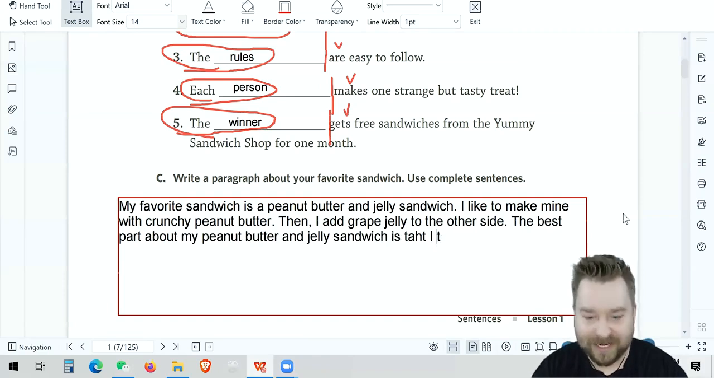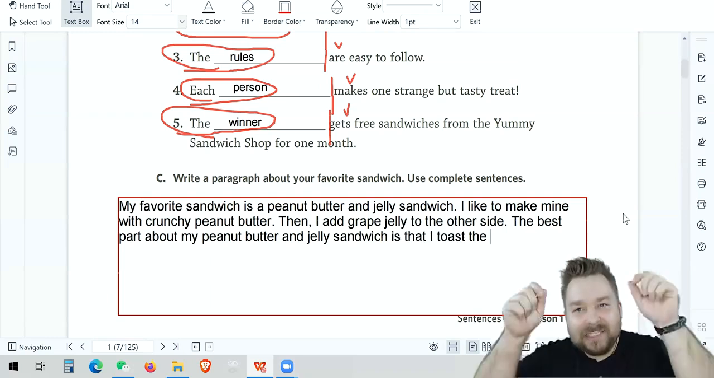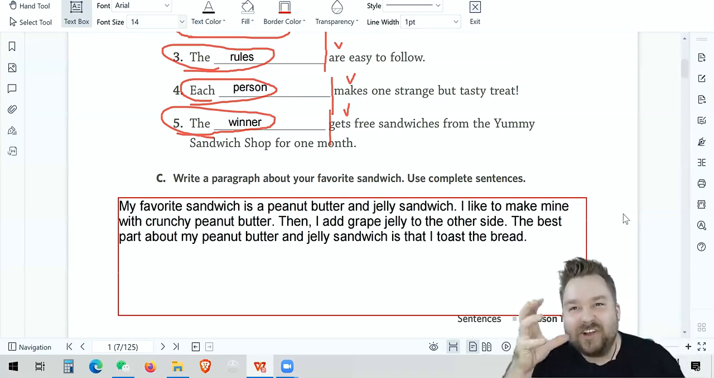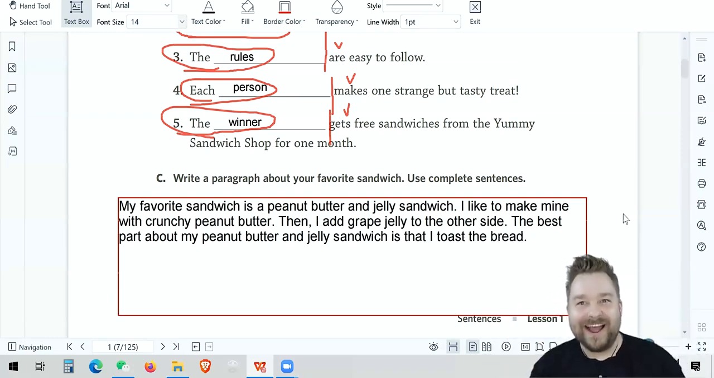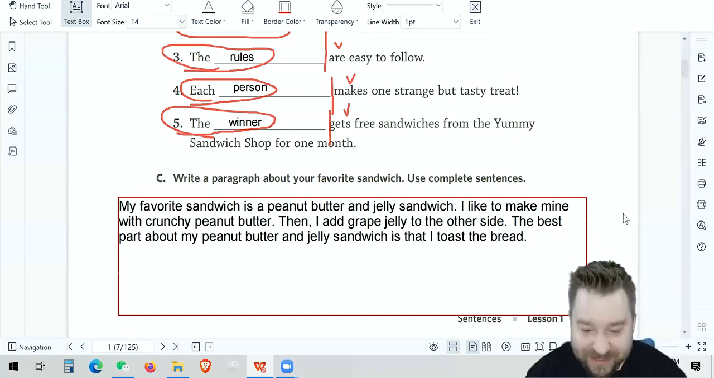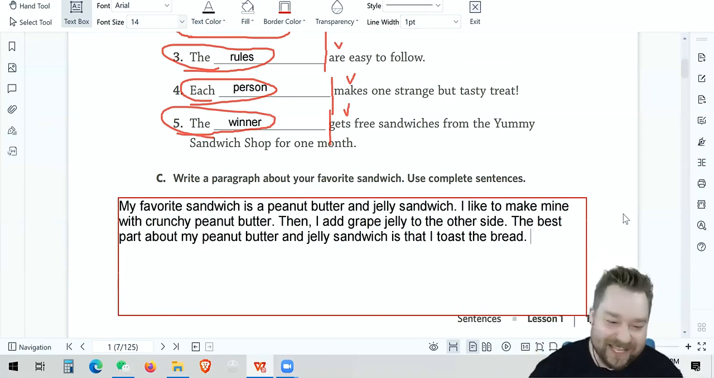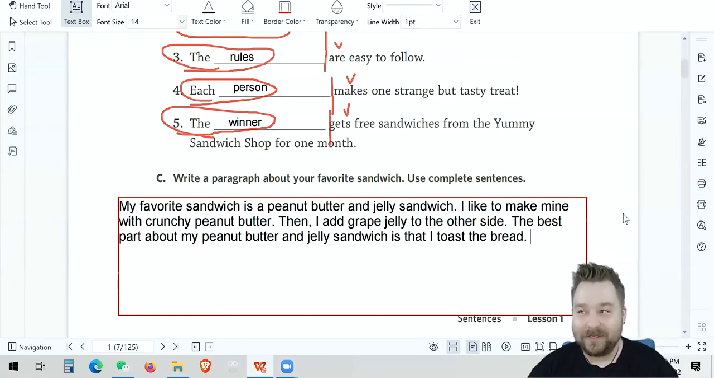I gotta spell that right. That I toast the bread. Yeah, I like to put the bread in the toaster first. So it's kind of crunchy and warm. You never thought of that, but now you're gonna try it. It's wonderful. I like to do that with my peanut butter and jelly sandwich.